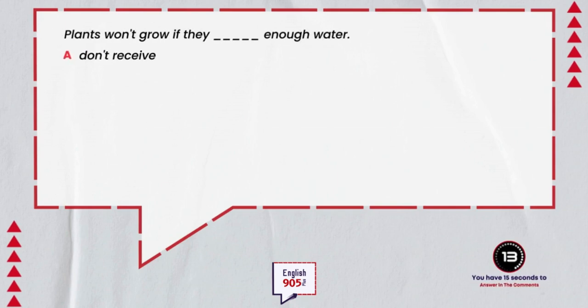A. Plants won't grow if they don't receive enough water. B. Plants won't grow if they didn't receive enough water. Which one is correct? Answer in the comments below.